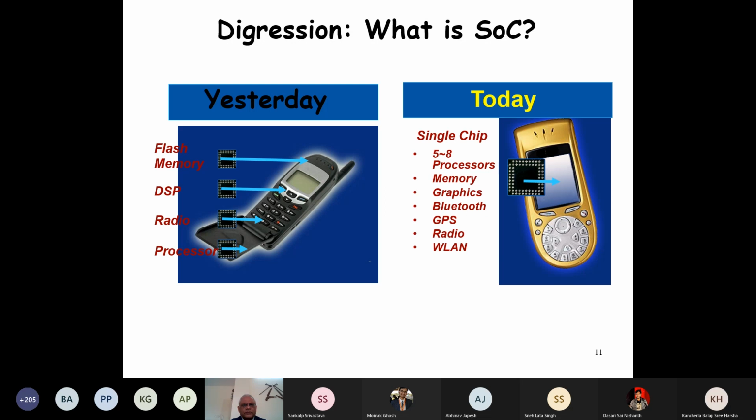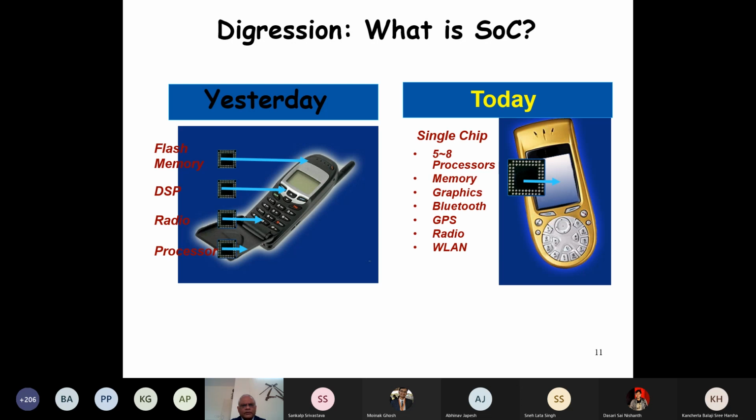But just to understand what a system on chip is. You know that in a computer, from our first class, we not only have a processor, we have memory, not only the main memory but also the permanent storage. We have other co-processors.